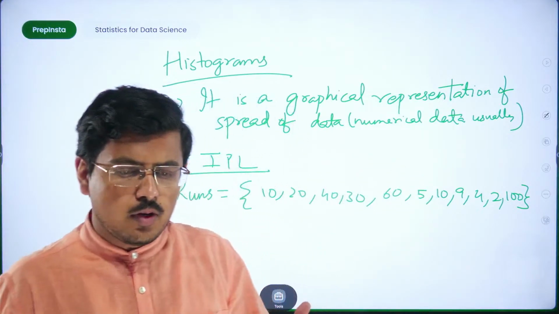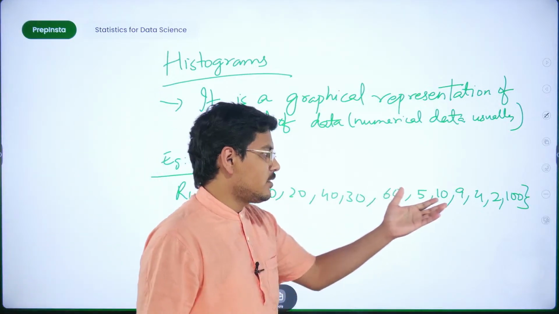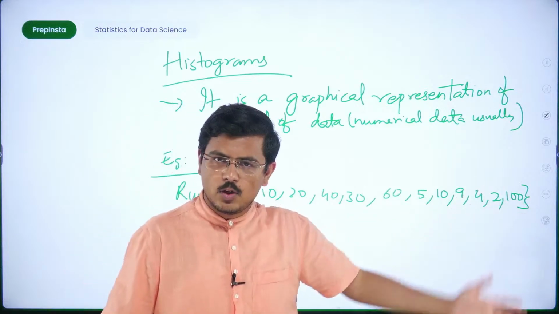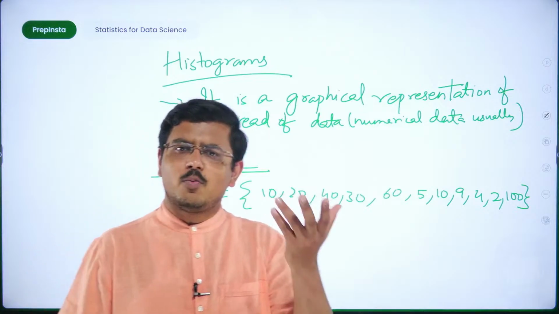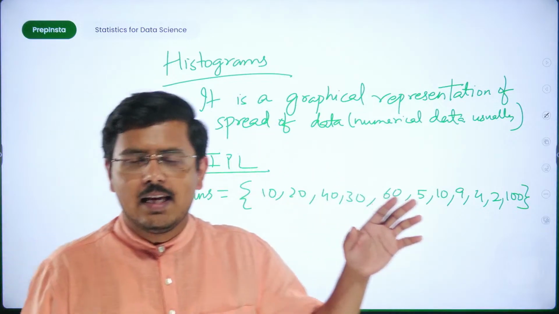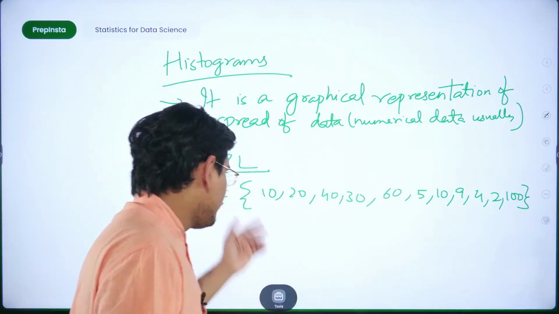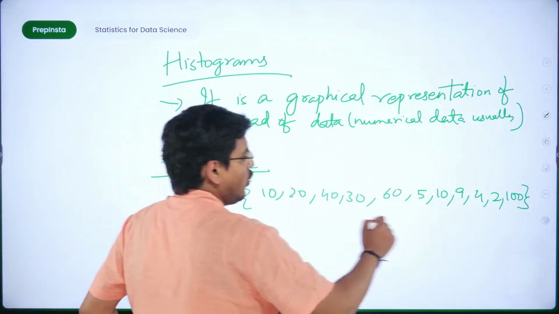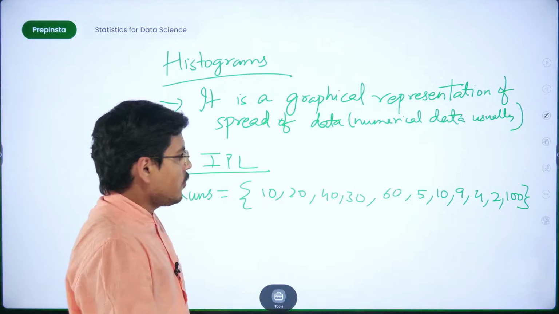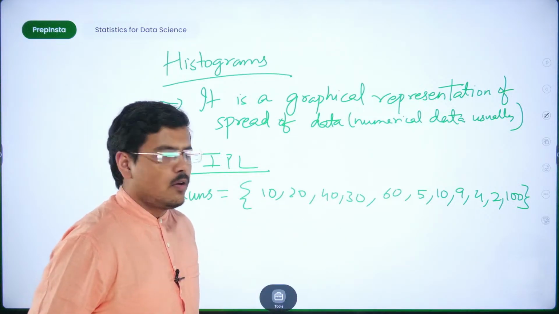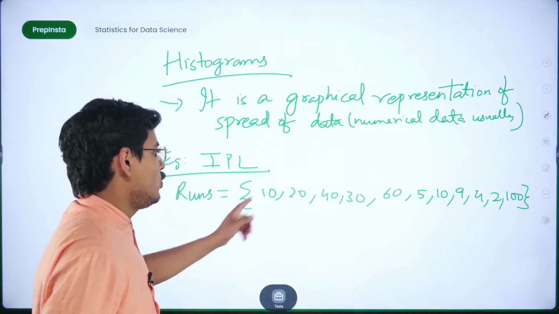So if you don't like IPL, fine, then in this case, consider them the marks of a class. People have scored these marks. Consider it whatever you like. These are mere numbers. याद रखना, numbers हैं. इनके साथ जैसे खेलना चाहो खेलो, ठीक है? So for me right now, these are runs for an IPL team. Anybody who is not liking the IPL, for you, these are marks.